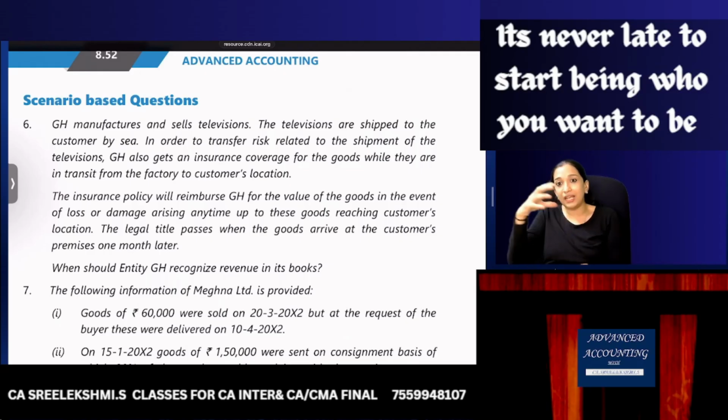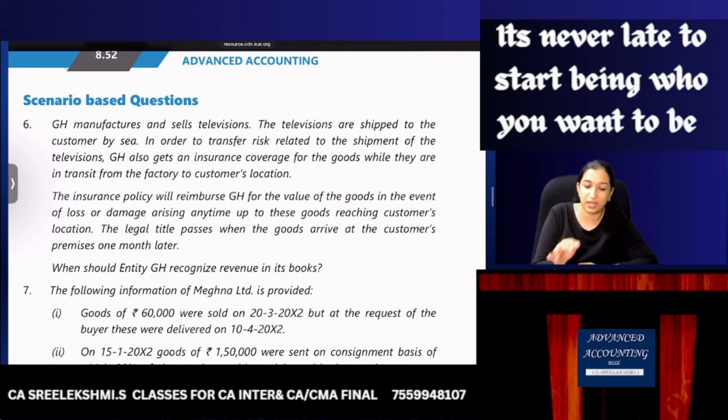The title passes only when the goods reach the customer's premises, so revenue can be recognized only when the goods are delivered there. Risk and reward are not transferred in transit.